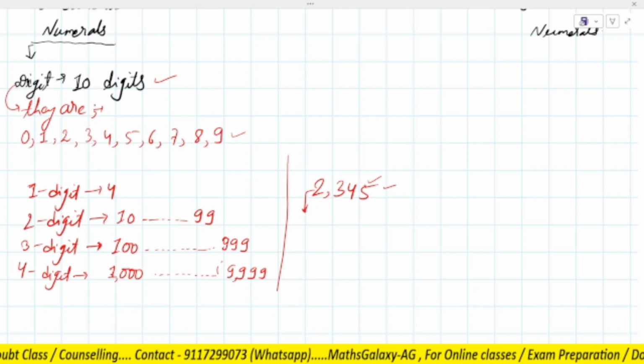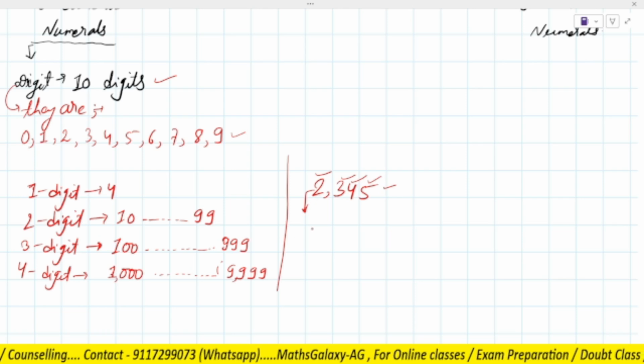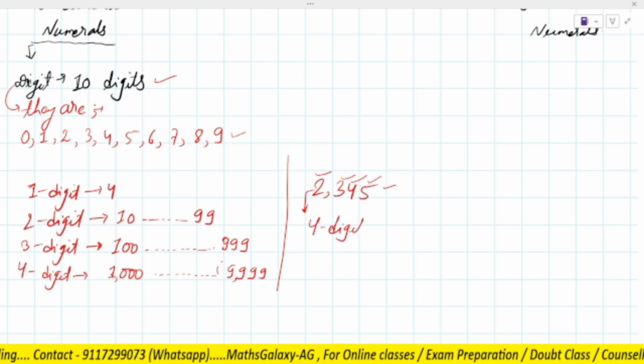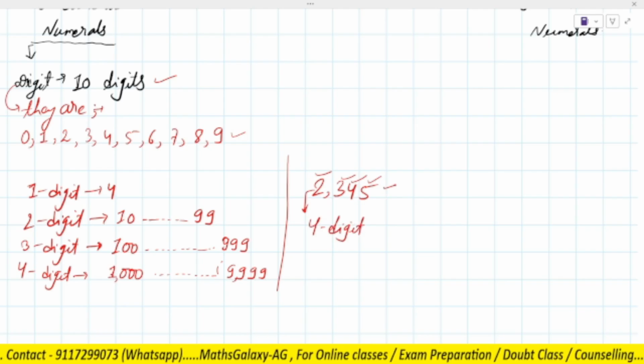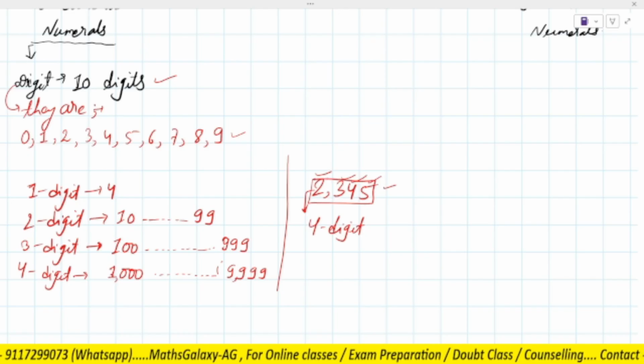This is the first digit, 5, 4, 3, and 2. So there are 4 digits. This is a 4 digit number, right?